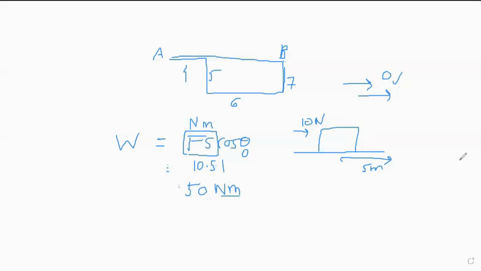In this process of 10 Newton applied and 5 meter distance moved, work done was 50 Newton meters, right? So while the object is moving, what is the energy the object possesses? Have you learned about different kinds of energies? Yeah, I did. But then it's kinetic energy, right? Good. It's kinetic energy.